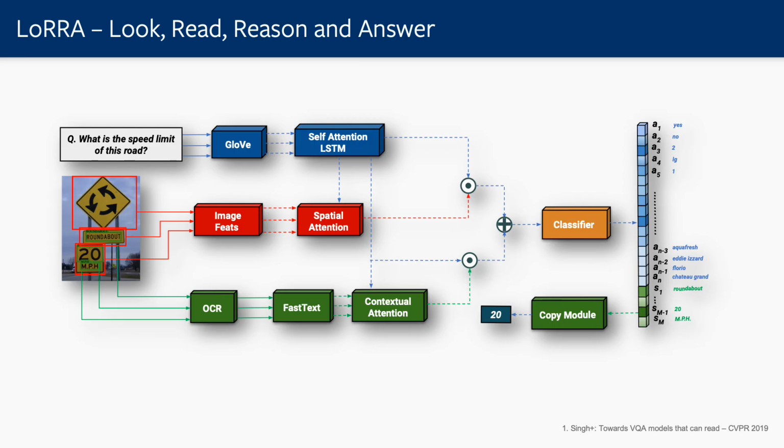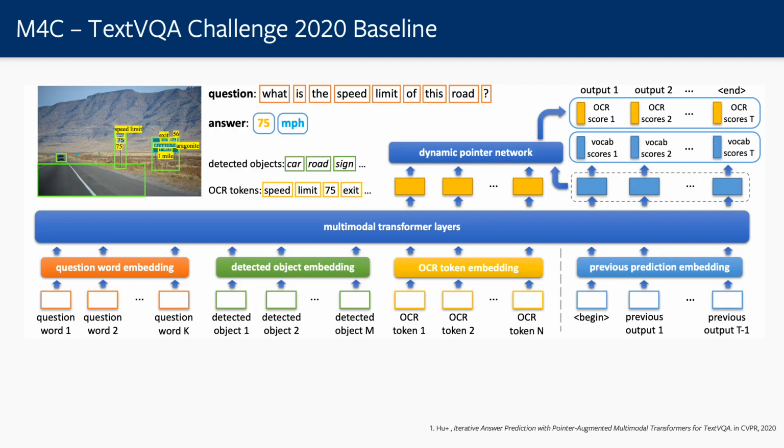Last year, we introduced LoRa as a baseline, which uses FastText for OCR features and combines them with image and text features in a fusion module, and uses a pointer network to point to the OCR tokens as the answer, which can be dynamic. This achieved a test accuracy of 27.63%.